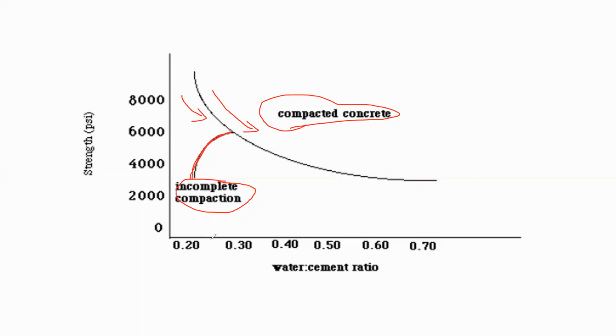Here you see the water cement ratio is 0.25. For 0.25 water cement ratio in incompacted concrete, strength is 4,000. For compacted concrete, your water cement ratio is 0.25 only, but strength is 8,000.